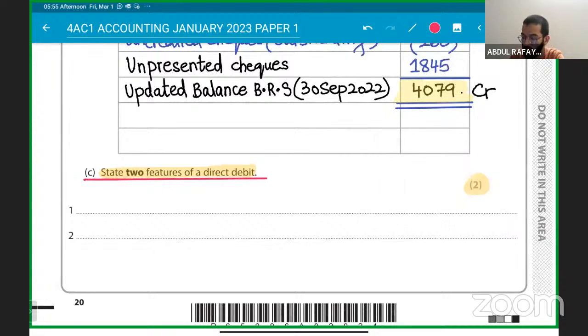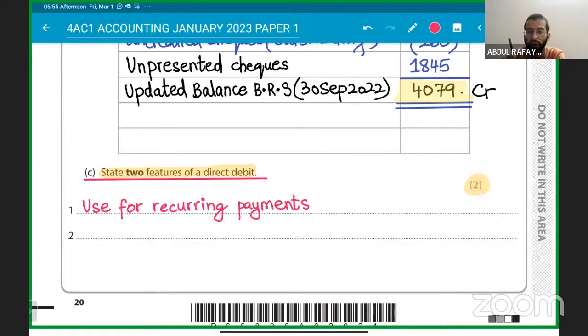So, state two features of a direct debit. Basically, direct debit is done when the payment is fixed. When the payment is fixed, it is used for recurring payments. Like every month someone has to pay the expense, right? So if every month you have to pay for any expense, you can use direct debit. Used for recurring payments.